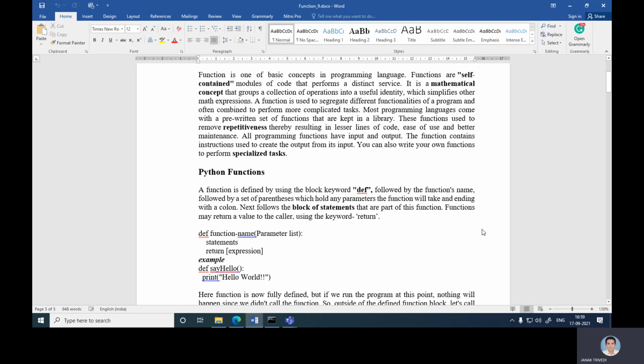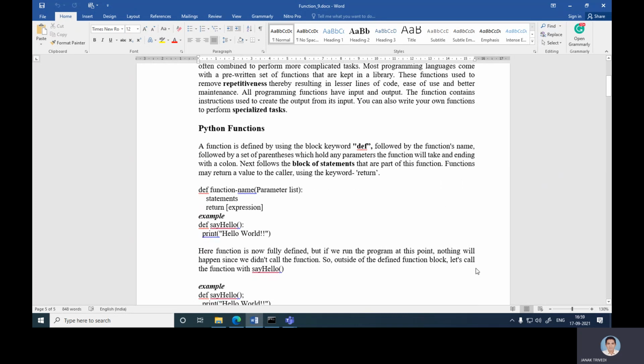Let's try to do some with the help of an example. Define say hello, print hello world. So in this, the function is defined and the statement is also there, but the return expression is not there. So what happened here? The function is fully defined, but if we run the program at this point, nothing will happen since we didn't call the function. So outside of the defined function block, let's call the function with say hello.